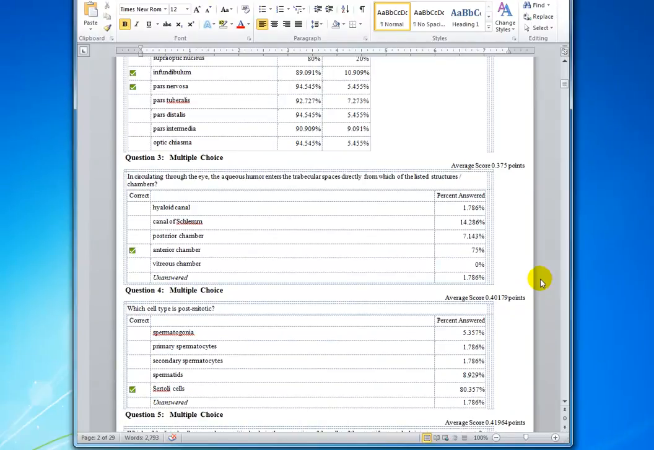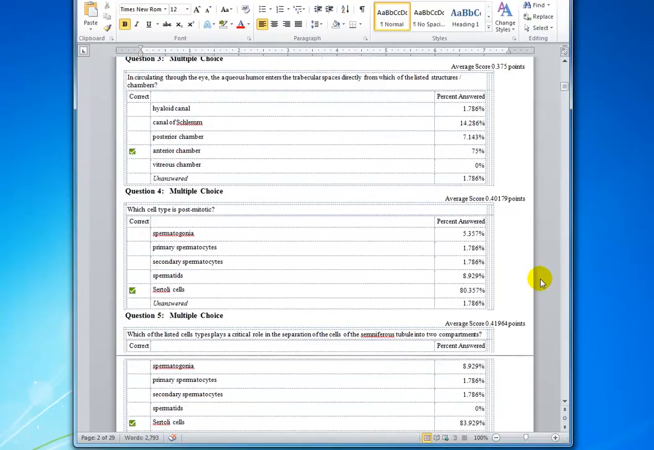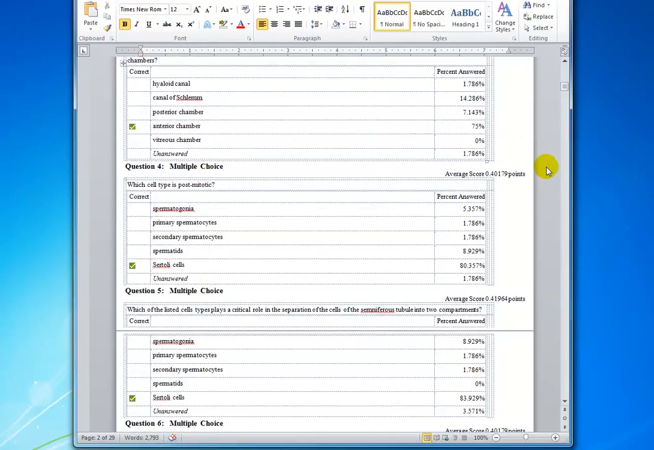In circulating through the eye, the aqueous humor enters the trabecular spaces directly from which of the listed structures? Well, that's the anterior chamber. The majority of the class did okay, but the canal of Schlemm is where the aqueous humor is collected, and the next journey of the aqueous humor past the canal of Schlemm is a vein that collects the aqueous humor, and then it's in the bloodstream.